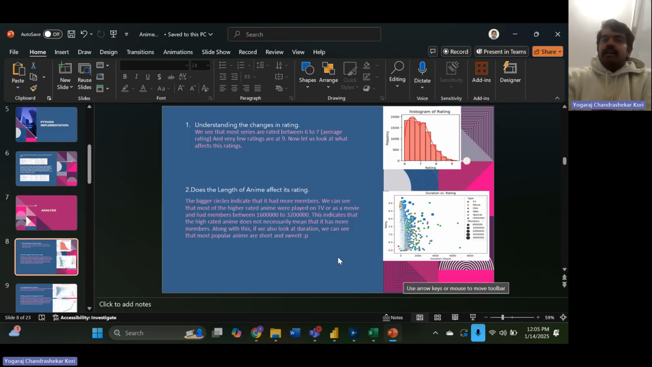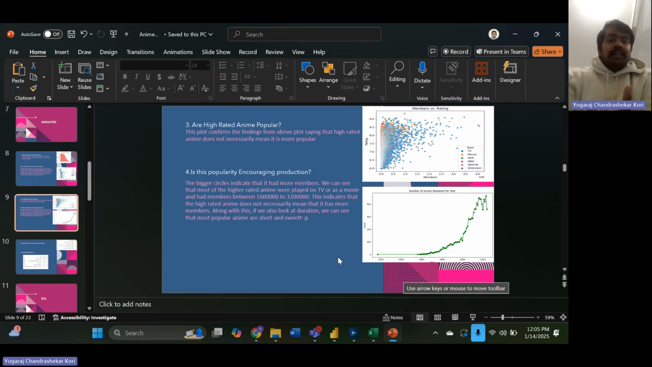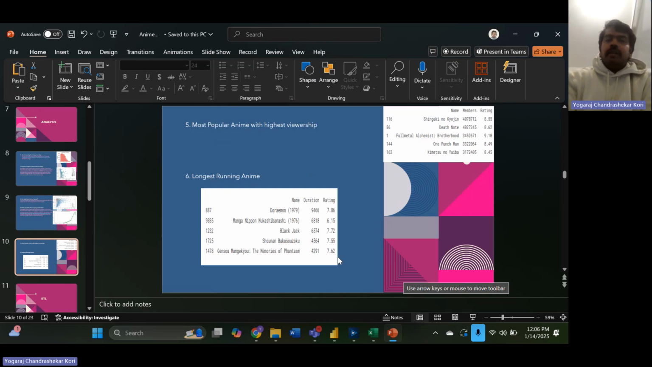Again, there's a huge number of animes, and most of them are rated 6 to 7, and the length of the anime affects the number of viewers it has. Just because it's a highly rated anime does not mean it has a huge viewership. With the increase in the number of animes, there's a growing popularity in society, which you can exploit at this point. And then we have the most popular animes, and the most popular longest running animes.